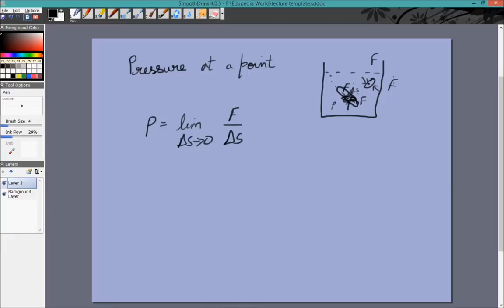This is the most important point which beginners sometimes have confusion with. The most important thing to remember here is that the orientation does not matter, and that is the only reason we can talk about pressure at a point. Next, let's talk about the difference between pressure at two points.